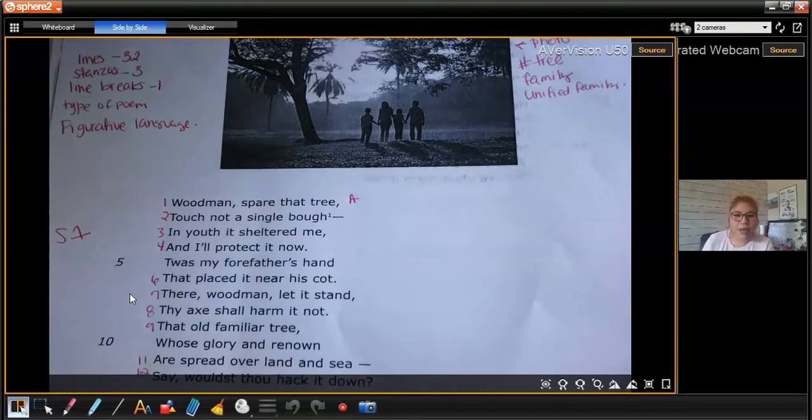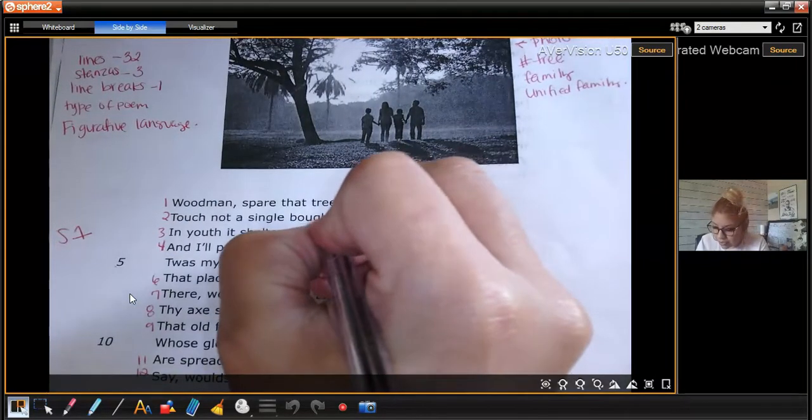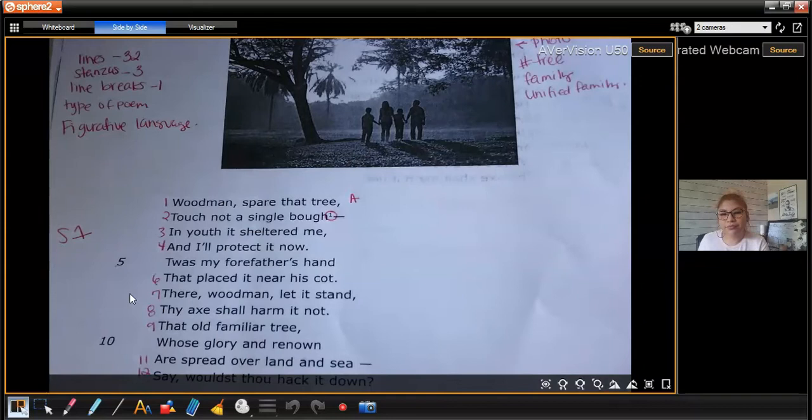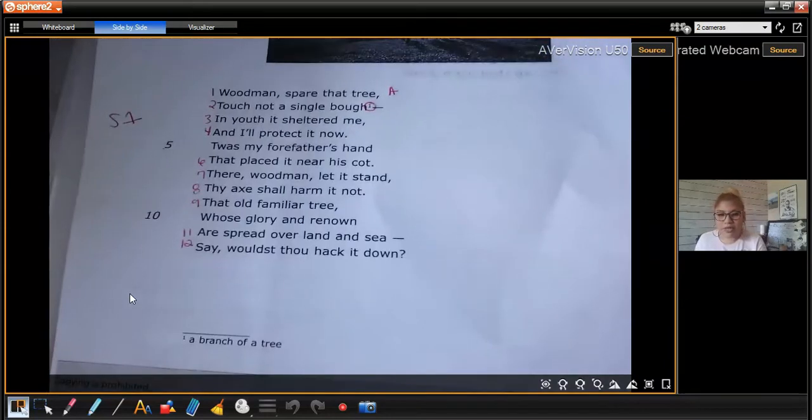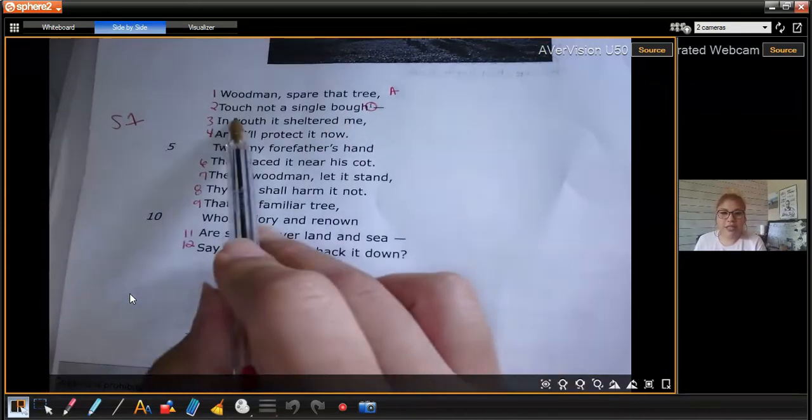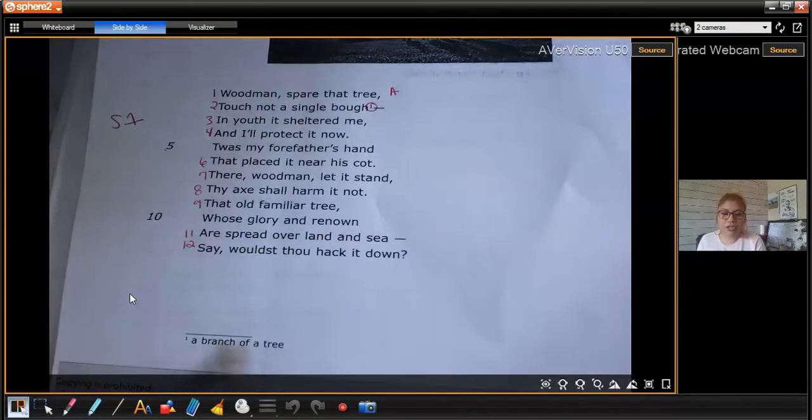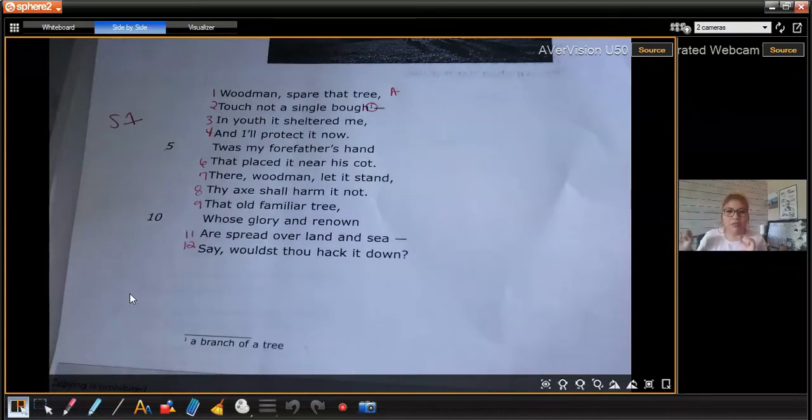Touch not a single bough. Oh, boys and girls, notice how there's a little number? If you scroll down, it says a branch of a tree. So it says touch not a single branch of a tree. They don't want anything to be touched.